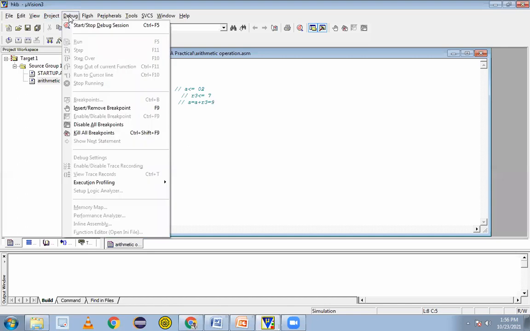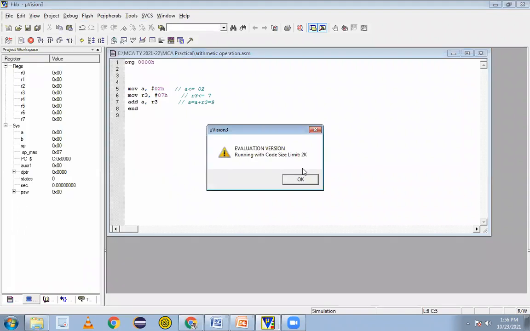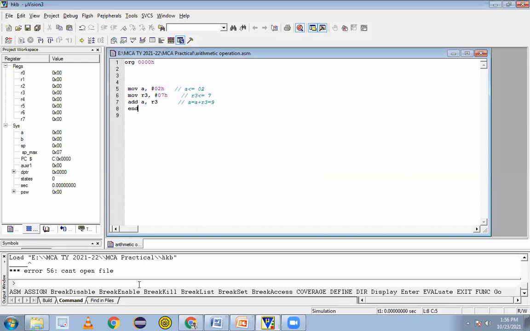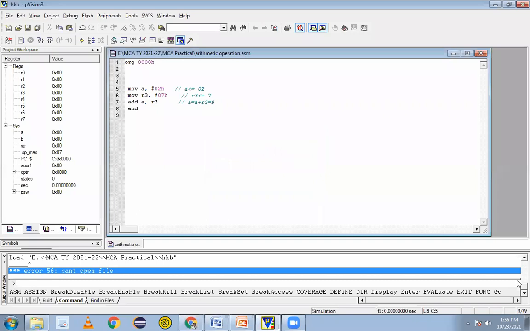So 2 plus 7 will be 9. Let's see how the control will be performed. Just go on to debug. We have the debug option here and the stop debug option is there, so click on start debug. To show the code values, greater than doesn't matter, we can click okay. It can't open the file, and I'm getting an error here.